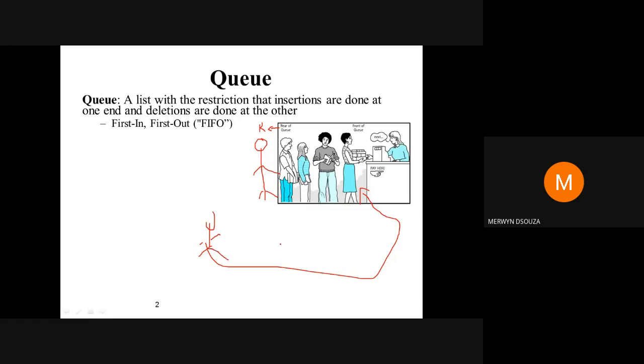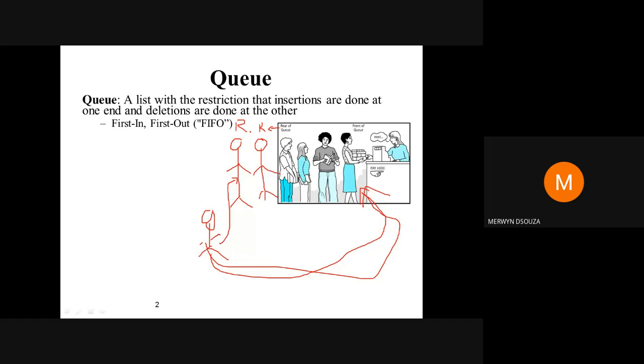You're going to stand there for 1 hour in the queue for your tickets. You're not going to allow another person to just come and join the queue at the front, right? You're only going to tell him, please stand in the queue and join at the end. So you're not going to allow anyone to join at the front. So insertion in a queue is always done at the end, and the end is known as the rear in our case.